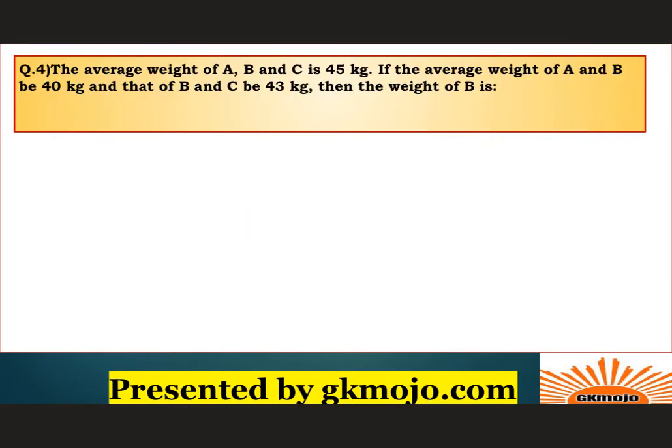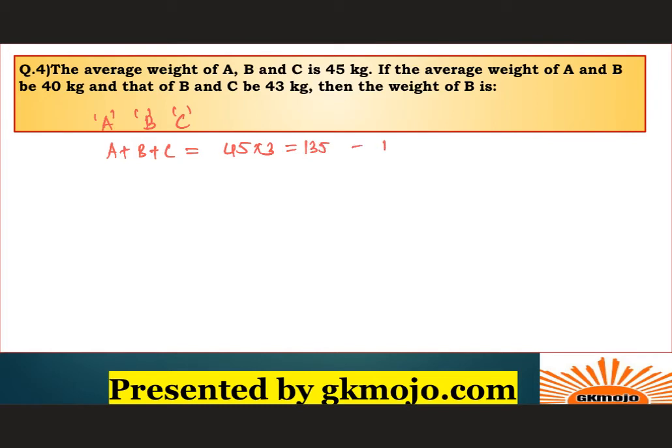The average weight of A, B, C is 45 kg. If the average weight of A and B is 40 kg and that of B and C is 43 kg, then the weight of B is. Again a very easy question. So let A, B and C denote the weight of A, B and C person, right? So the average of A, B, C is 45. So A plus B plus C, the total weight should be 45 into 3, as simple as that, which equals 135.